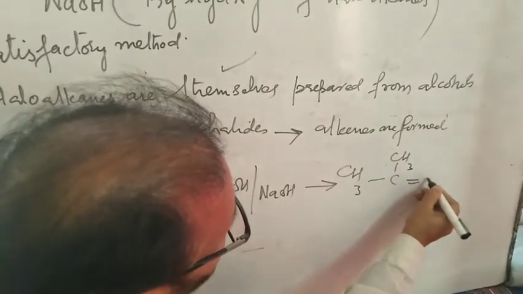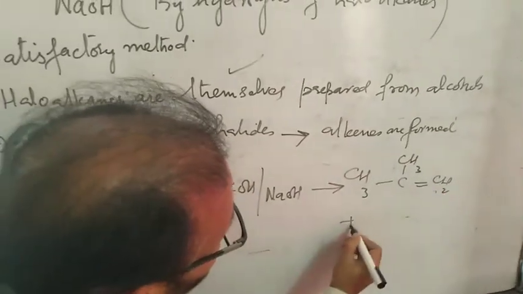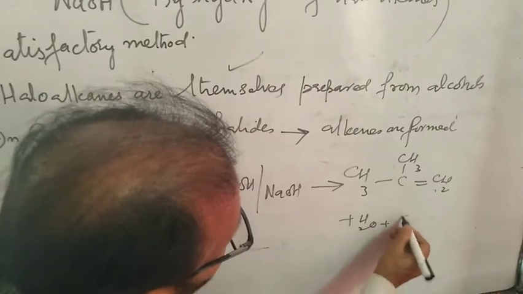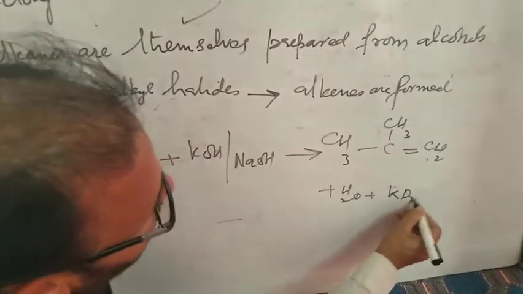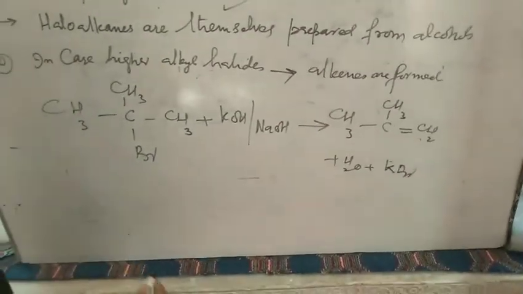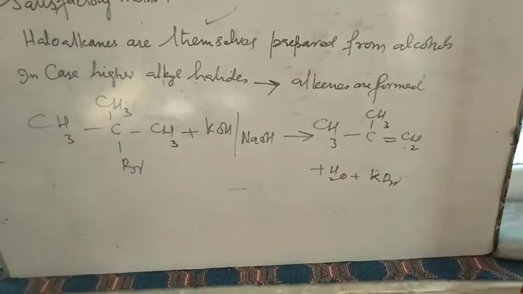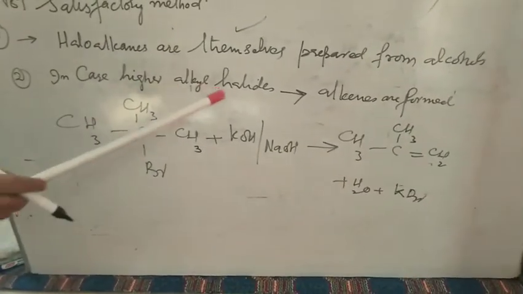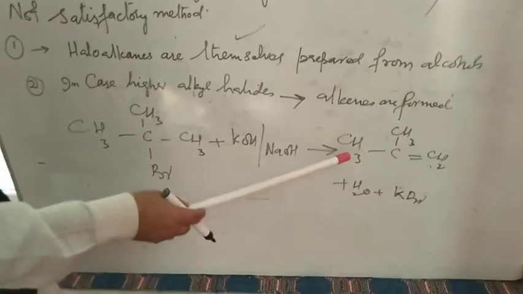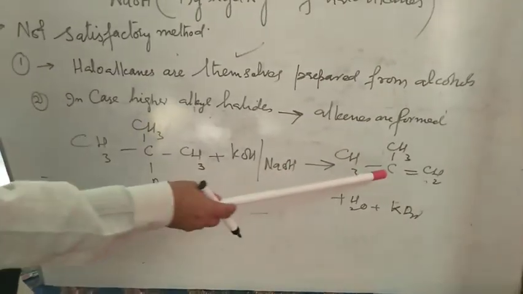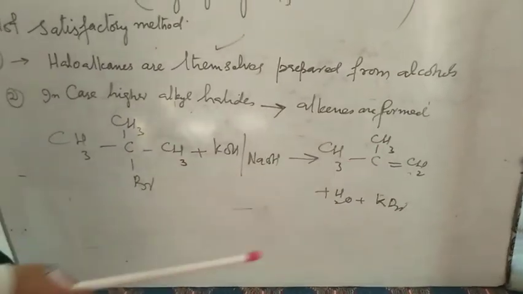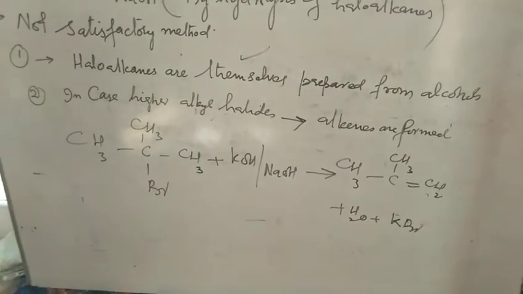Alkenes are formed. KBr या NaBr बनेगा. So in case of higher alkyl halides, आपका जो प्रोडक्ट बनता है, that's an alkene, 2-methyl propene. So this is not the satisfactory method.